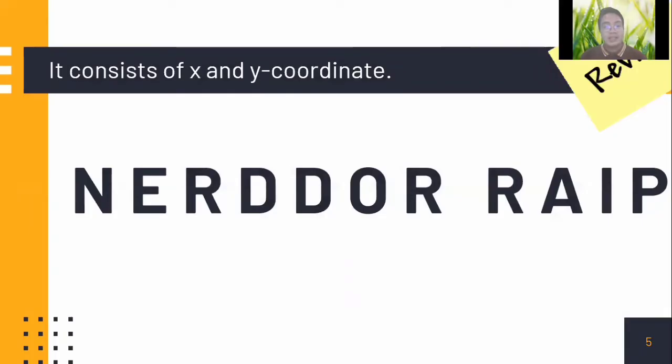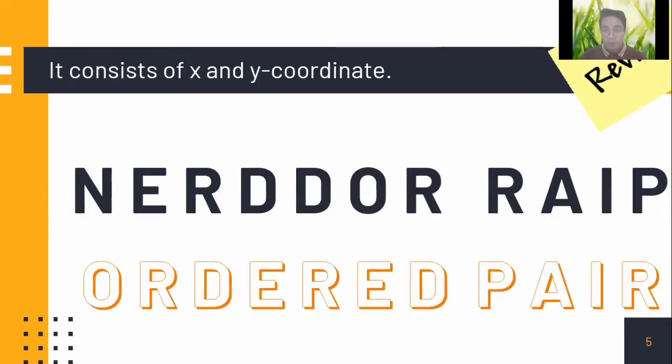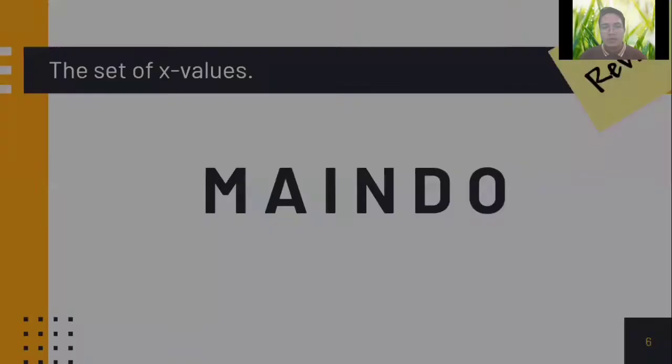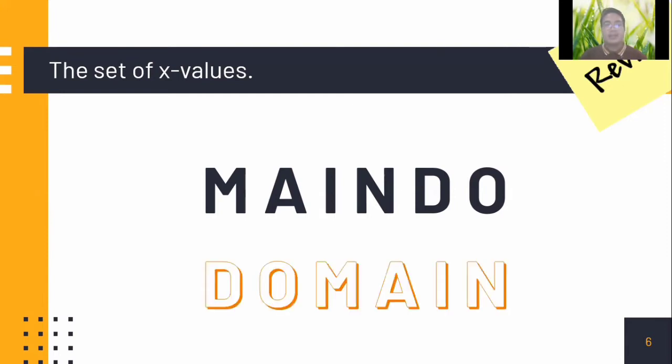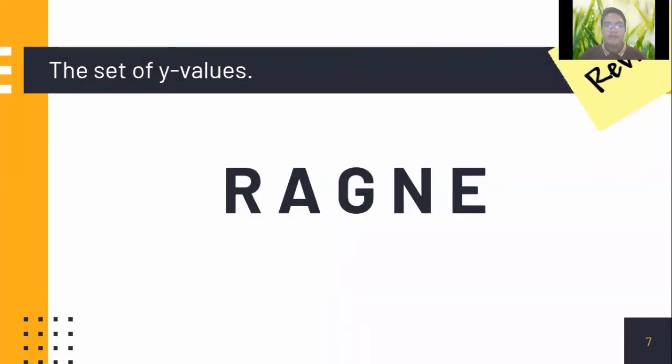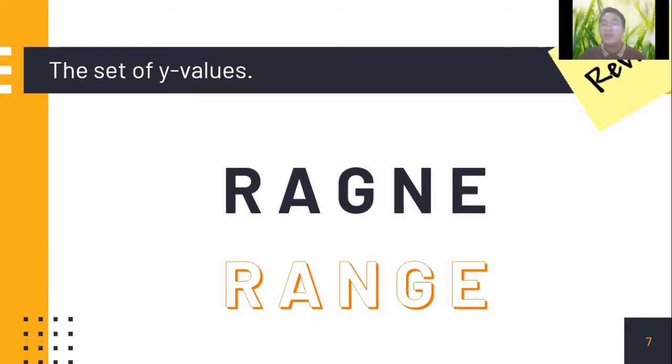Secondly, it consists of x and y coordinates. This is two words. We have ordered pair. Next, it includes the set of x values. What do we call this? If you know this, you can jot down your comments in the comment section. This is the domain. And we have the set of y values. This is what we call, in 3, 2, 1, our range.